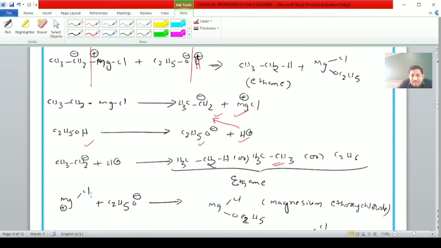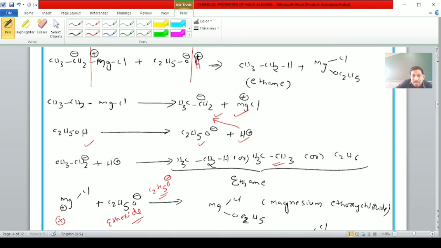The MgCl plus reacts with C2H5O minus, which is known as the ethoxide ion. C2H5 is the ethyl group, and if oxygen is added, it is the ethoxide ion.